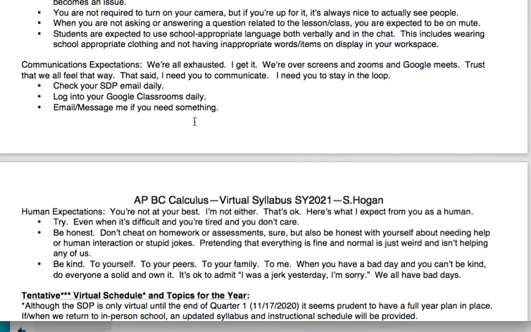One thing to be mindful about wearing school-appropriate clothing is it's not about being in uniform, right? But you shouldn't be wearing a shirt that has a giant curse word on it. You shouldn't have a poster behind you that's hate speech, right? Please don't have hate speech posters anyway, if you can avoid it, because why would you? But please make sure that your workspace is appropriate. It doesn't have to be fancy.